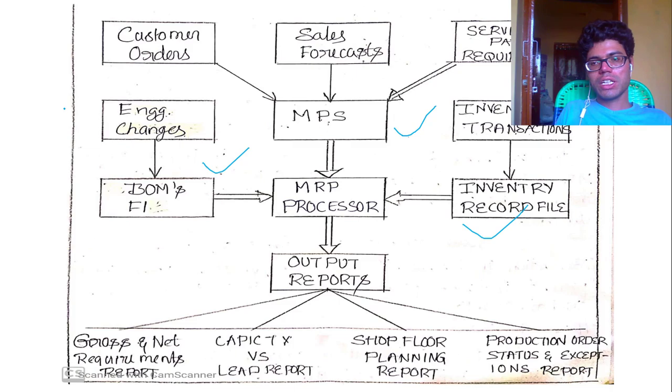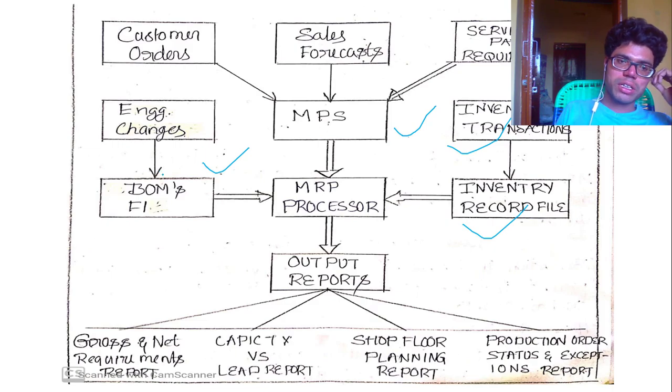For inventory records, any inventory transaction we have to note in the inventory record file. We have to update it in that matter. What are the inventory transactions, goods in and out, how much material we have used or consumed, that is inventory related.